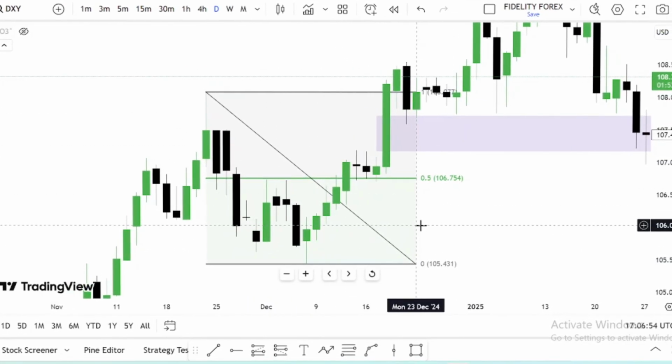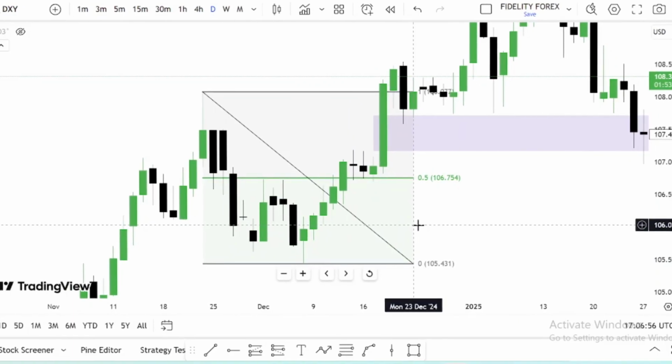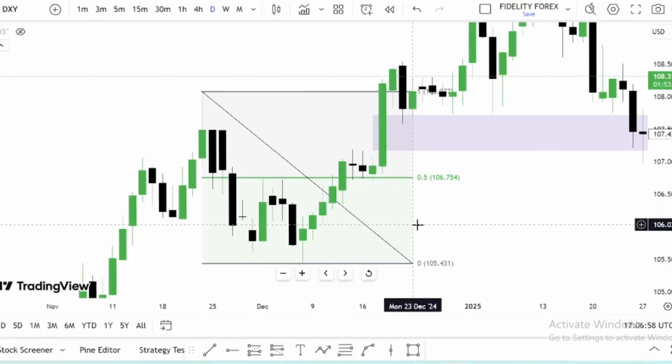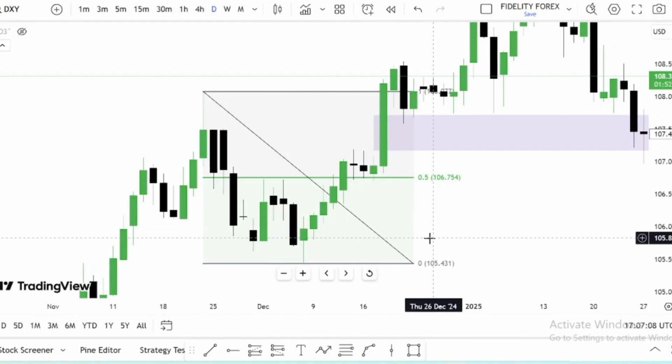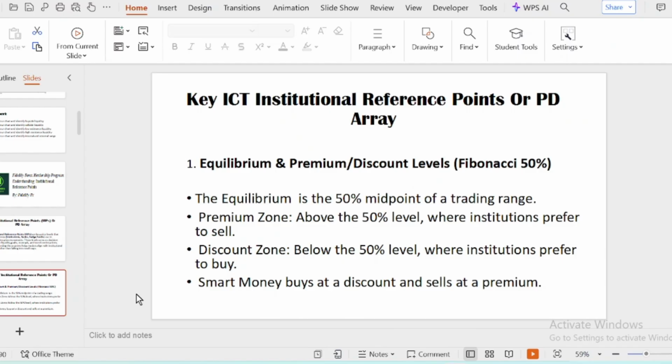So these two tell us what we are aligning ourselves with, all the institutional traders. They buy at discount, they sell at premium. This is what this logic is all about, guys.